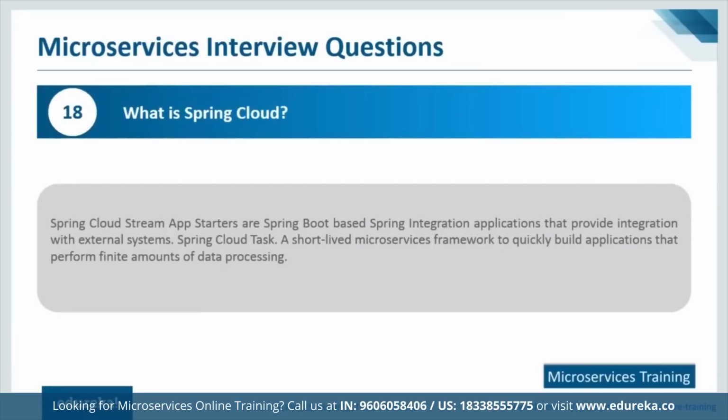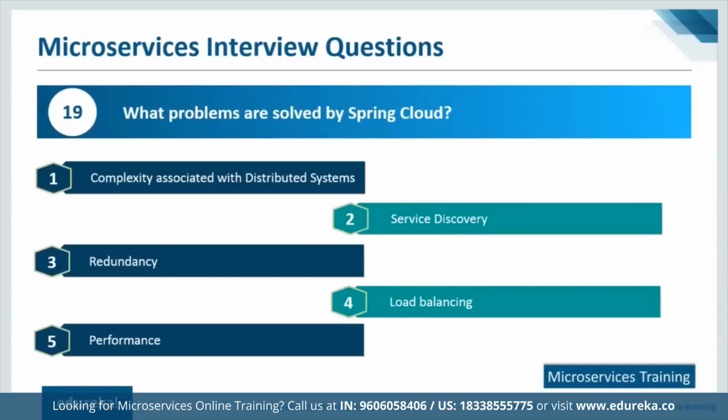What is Spring Cloud? It lets you get real-time analysis and perform a finite amount of data processing. It is an API provided to you by Spring, and it helps you get rid of various complexities as far as an architecture is concerned. So what are the problems solved by Spring Cloud? Firstly, it reduces the complexity associated with distributed systems. Service discovery becomes very easy, and it also helps in load balancing. It takes care of redundant code in application development and helps in improving performance.